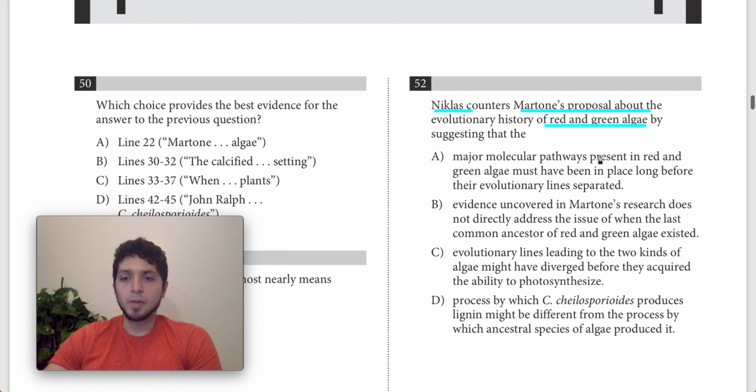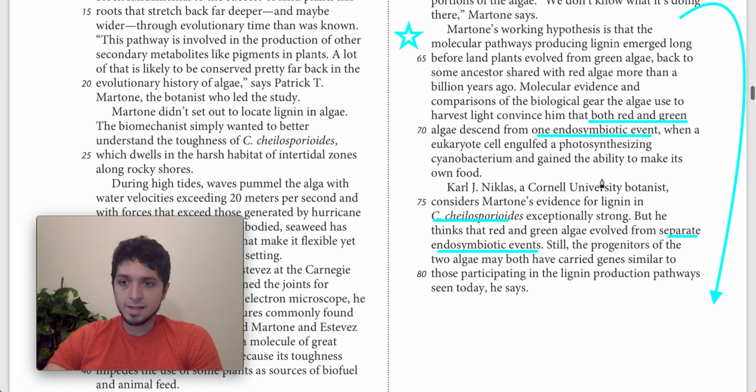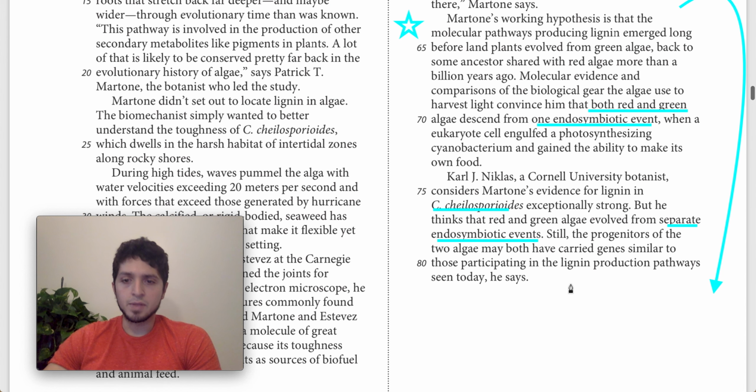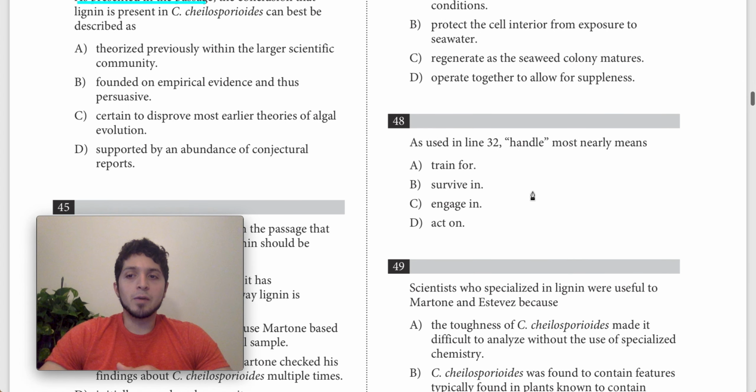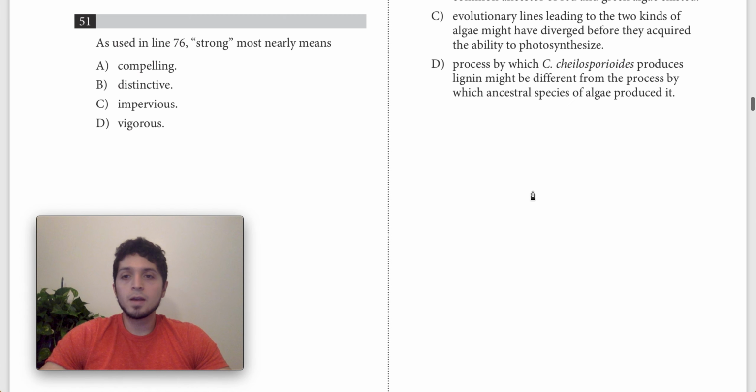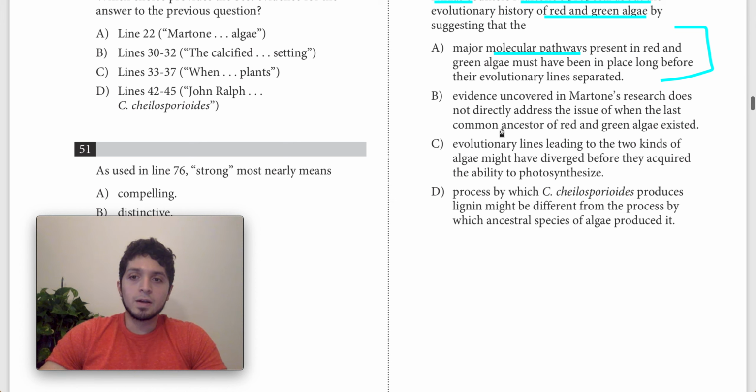A says major molecular pathways present in red and green algae must have been in place long before their evolutionary lines separated. I just don't think that this is really a point of disagreement, the molecular pathways in producing lignin. The other thing is that I think that Niklas believes the opposite, right? He believes that basically the two separate ancestors for red and green algae, each of them carried the genes capable of producing lignin, whereas it's Martone himself who thinks it was the shared ancestor who could produce lignin. And so I think this one right here would be more along the lines of what Martone views, so it would be weird for Niklas to counter with that.